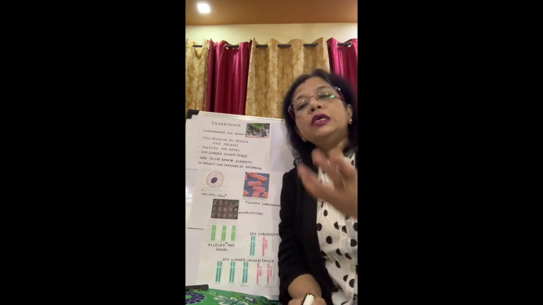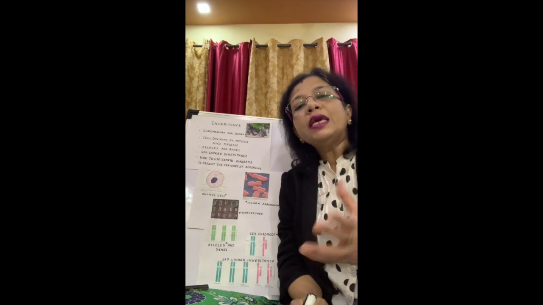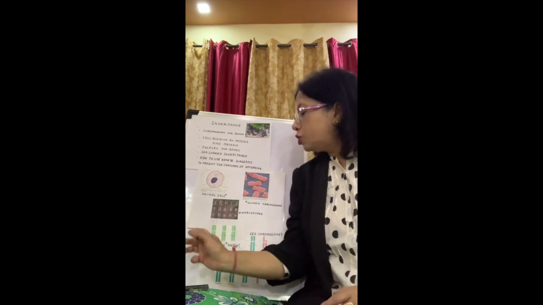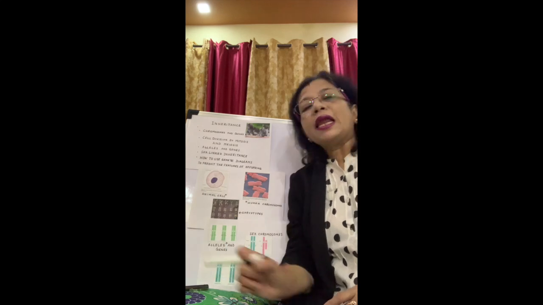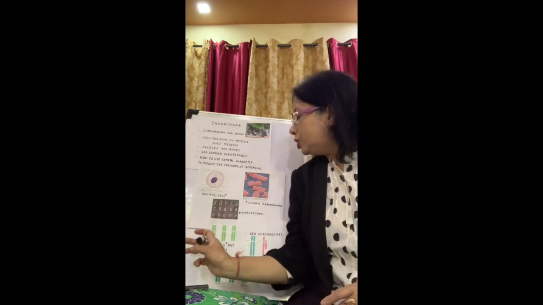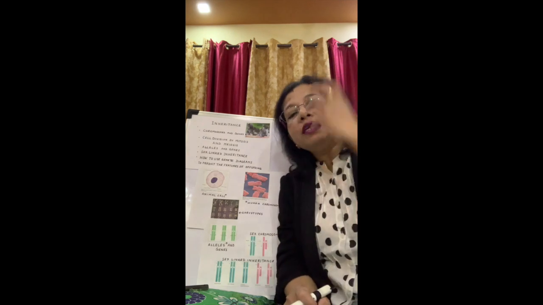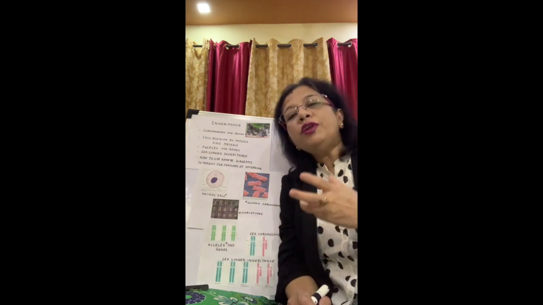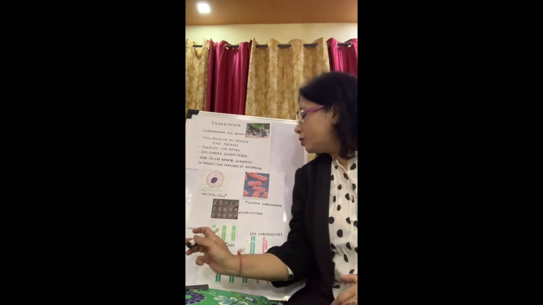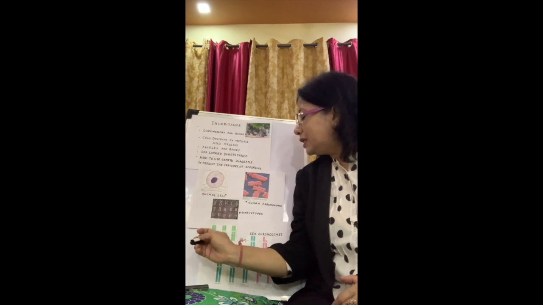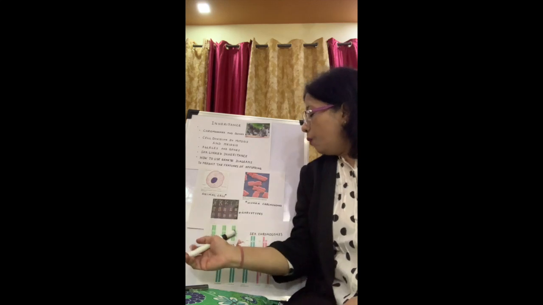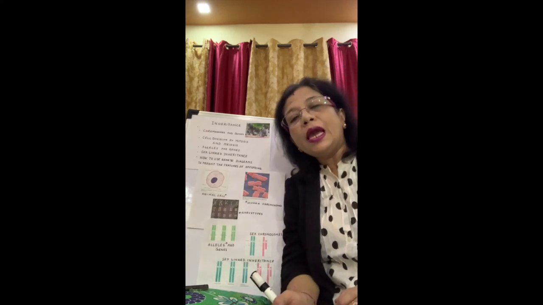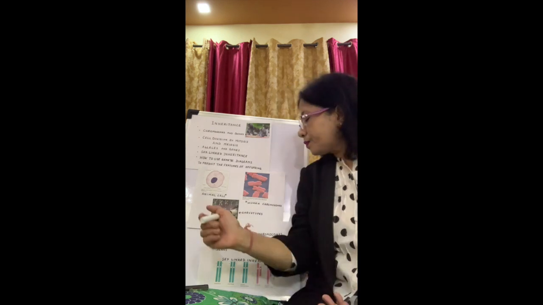Here also, whatever capital G decides, that character will be shown. If capital G shows woolly hair, the children will have woolly hair. Small g, having straight hair, won't be expressed because it is not dominant.